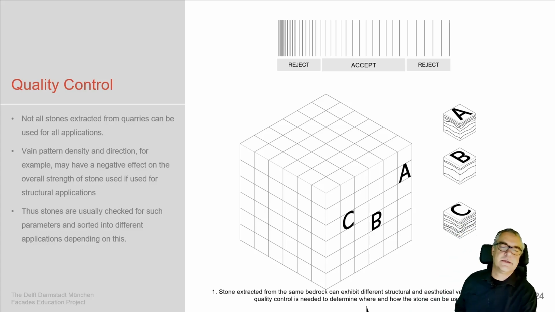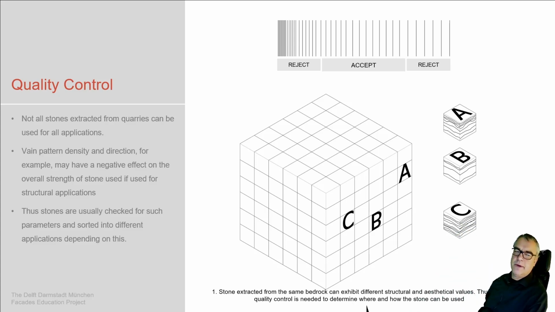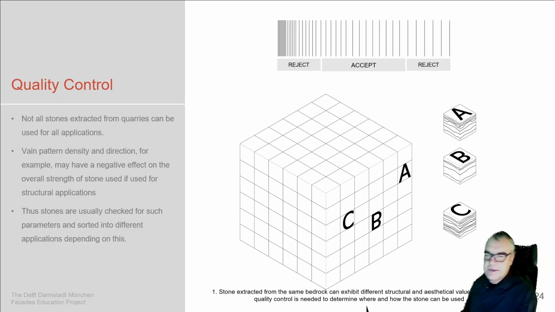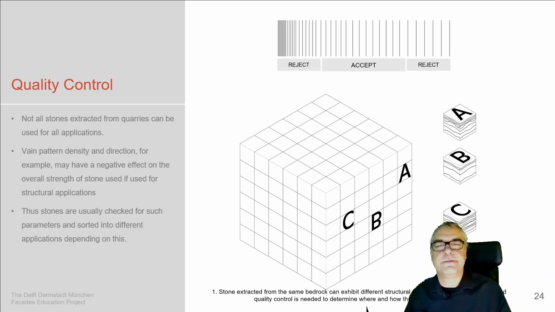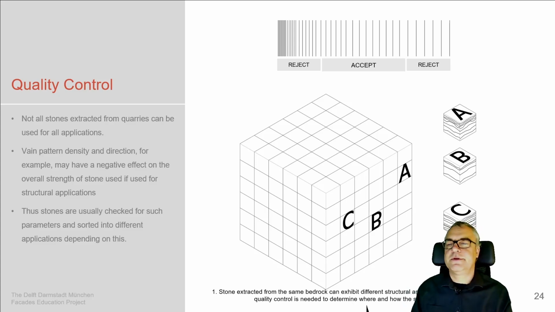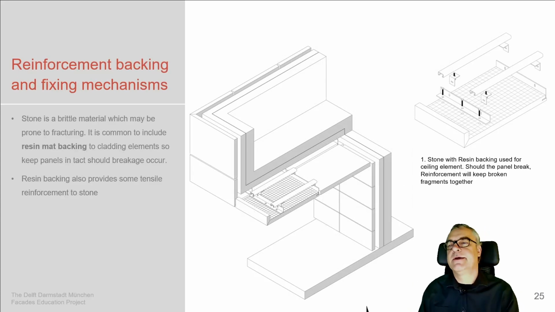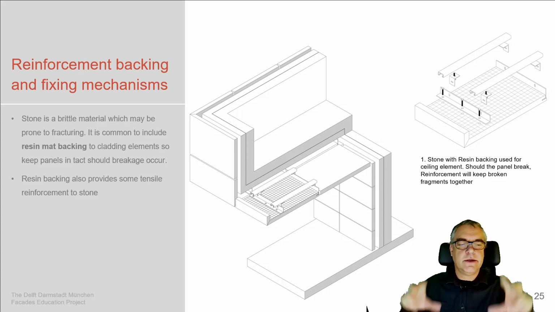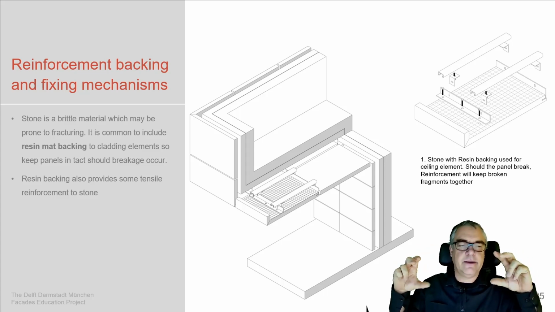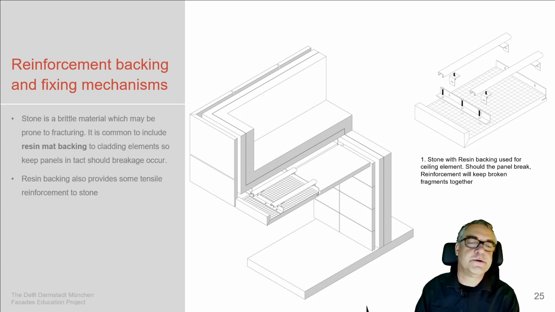The quality control is an aspect which is intensively done by the supplier. So we can envision that in one block of stone, being a natural material, the different qualities have to be checked and then identified, whether the material goes for this one application or for a different application as a system. The reinforcement: as I said, stone is a natural material, so you may end up in a situation where structural components, by impact load, have stress on the back of the system, like we will have when we install stone in a facade with a supported system.